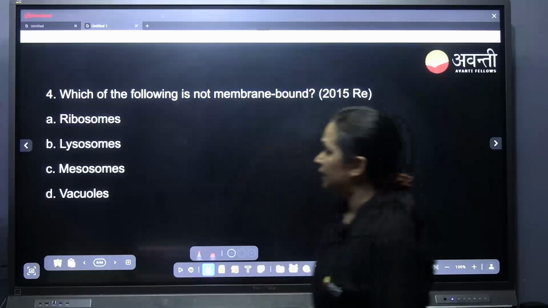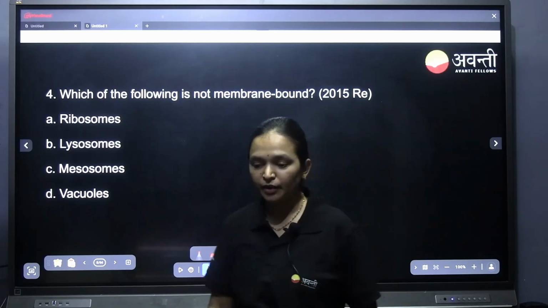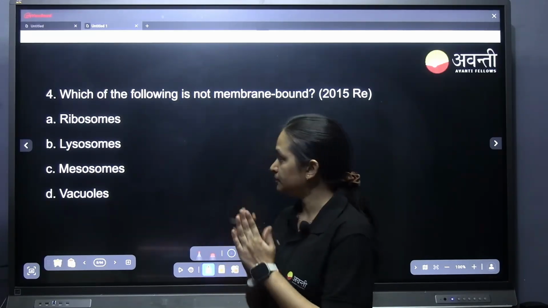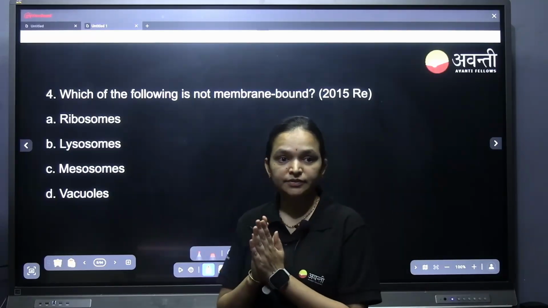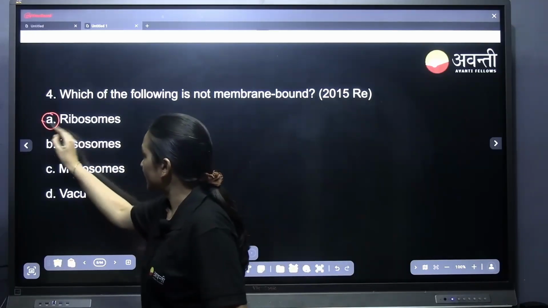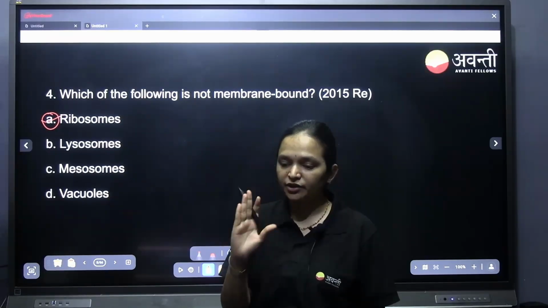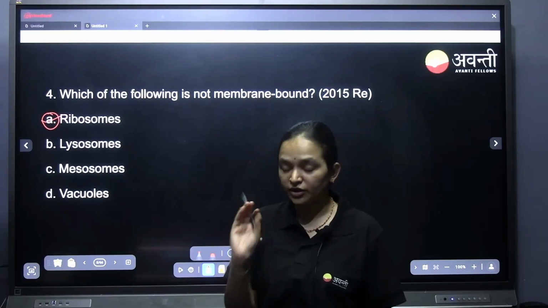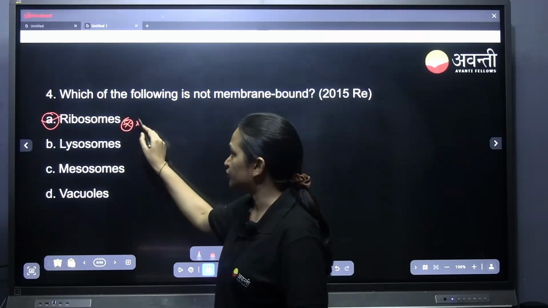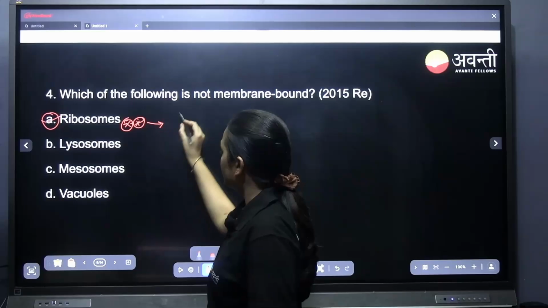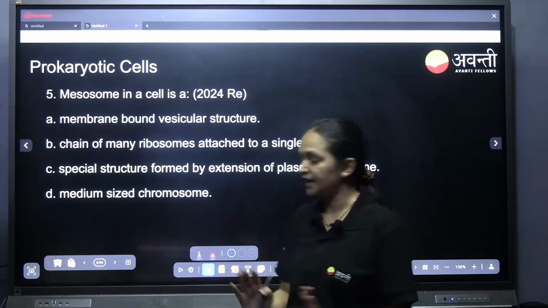Very good. Which of the following is not membrane bound? Again it is asked, which is not membrane bound? Ribosome. Very good. Ribosome is not membrane bound. Membrane bound organelles are only present in eukaryotic cells. In eukaryotic cells, one organelle which doesn't have a membrane is ribosome. Please remember this. Frequently they have asked questions regarding ribosome. Ribosome is a membraneless organelle, it doesn't have any kind of membrane.